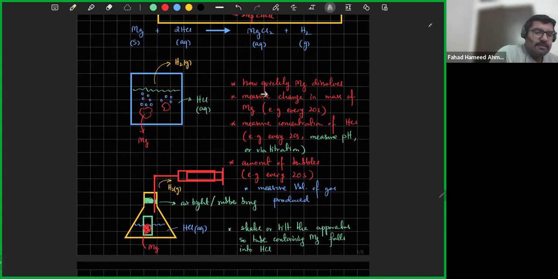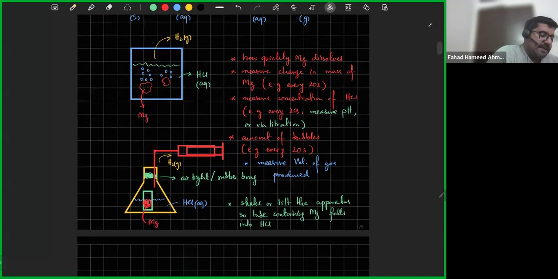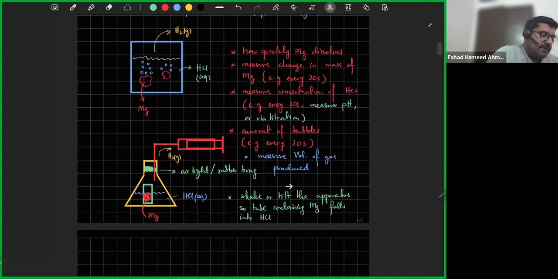Then the next is you can measure the change in mass. After every little while, you can take out the Mg and measure how much the mass has decreased. You can measure the concentration of HCl. You can titrate it every 20 seconds, every 10 seconds, maybe every 30 seconds. You can take a sample of HCl, do some titration, or measure the pH using a pH meter. That would also tell you the concentration of the HCl. You can measure the amount of bubbles, which would be pretty hard, how many bubbles are forming with respect to time. And you can also measure the volume of gas that's going to be produced.